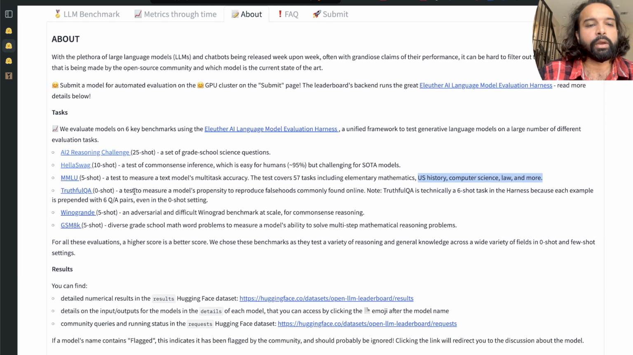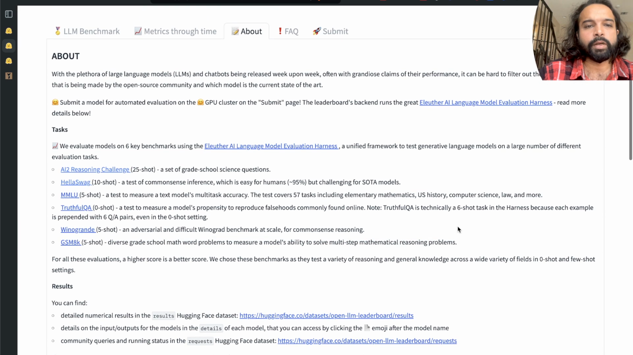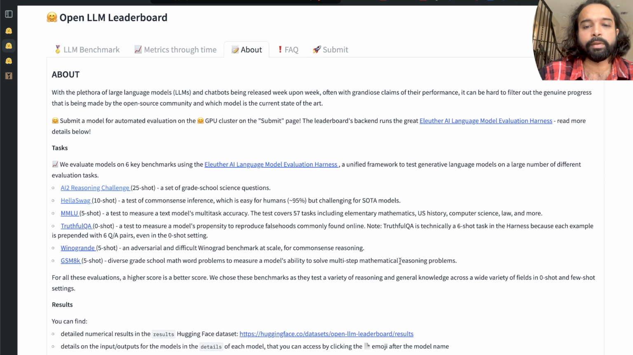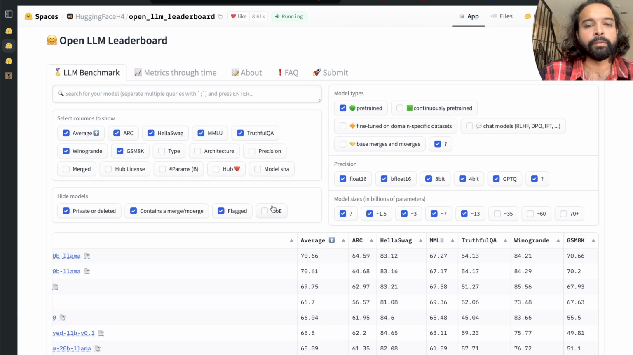And then TruthfulQA, a test to measure a model's propensity to reproduce falsehoods commonly found online. And then WinoGrande, an adversarial and difficult Winograd benchmark at scale for common sense reasoning, and GSM8K, diverse grade school math word problems to measure a model's ability to solve multi-step mathematical reasoning problems. So we know that LLMs do not have human level or expert human level reasoning capabilities. So that's why we want to see how these LLMs perform on different reasoning tasks.